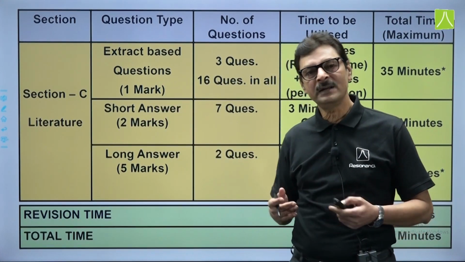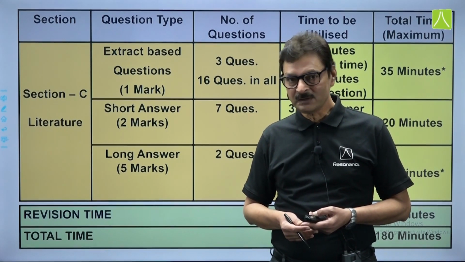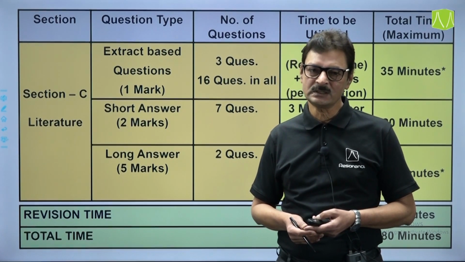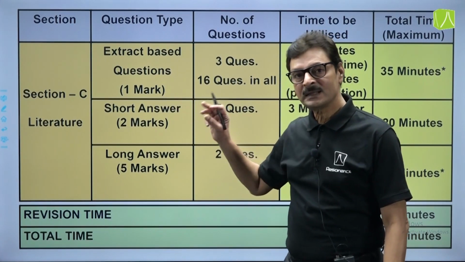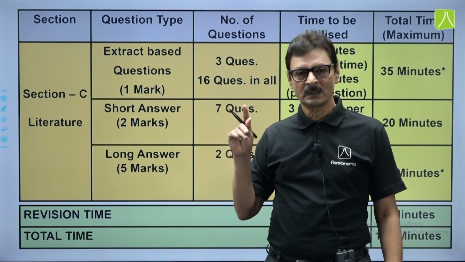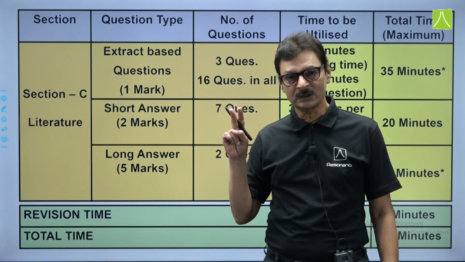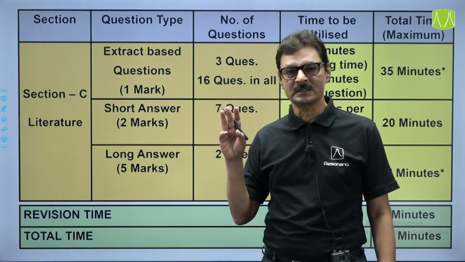In this you will have various types of questions. Extract based questions will be there, and that will also include MCQs in it. Then you will have short answer type questions and long answer type questions. Extract based questions: there will be 3 questions in all, extract from Flamingo poetry, extract from Flamingo textual chapters, prose part, and extract from Vistas.